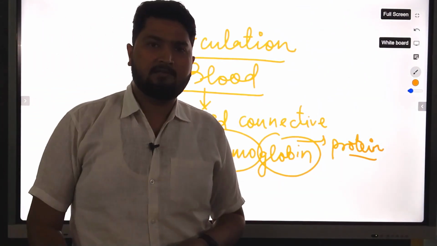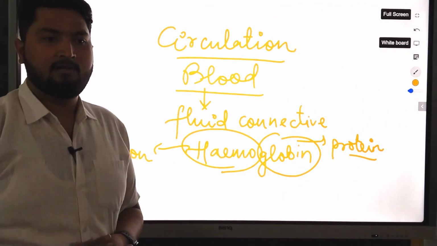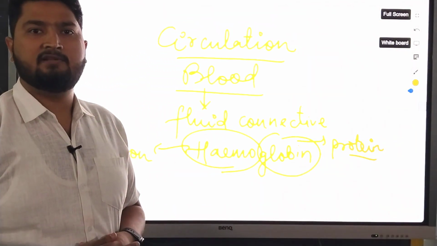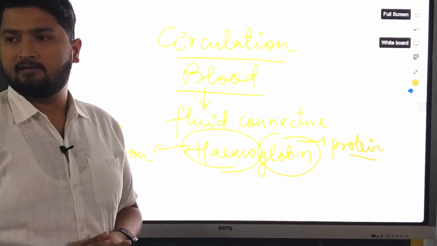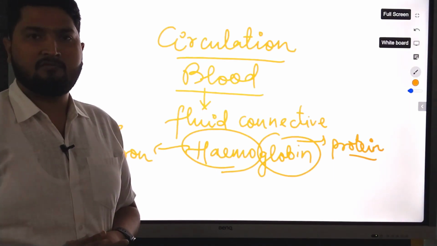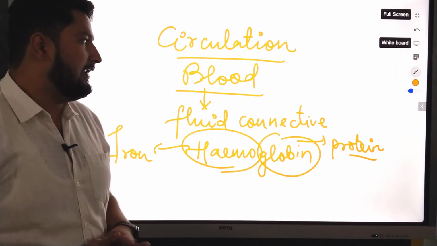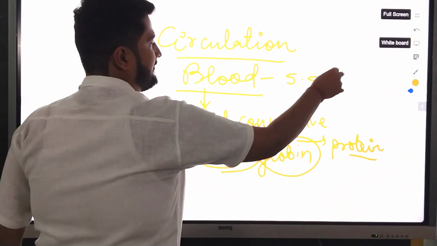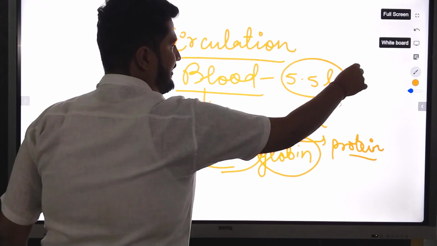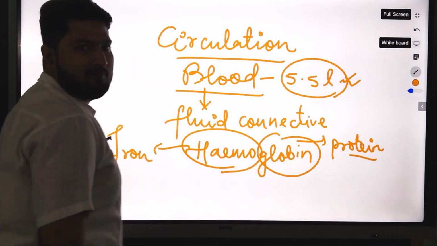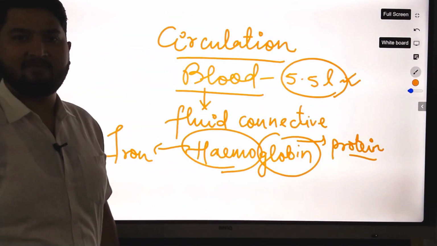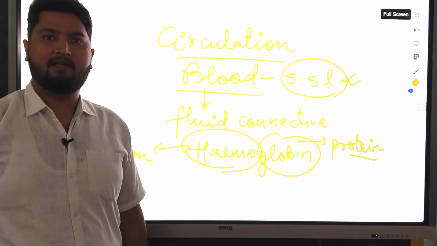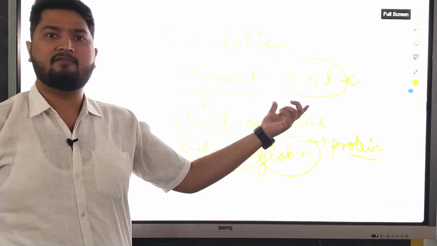The first question that I will ask you is, how many liters of blood are there in your body? Can anybody say that? I am sure most of you know the answer. An average adult contains 5.5 liters of blood. I know you are thinking, sir, you won't have this much blood in your body, your weight is more. But it is not like that. It is the concept of an average adult.